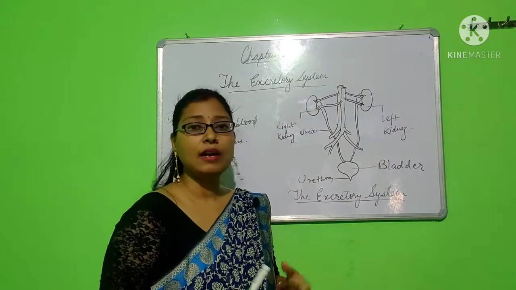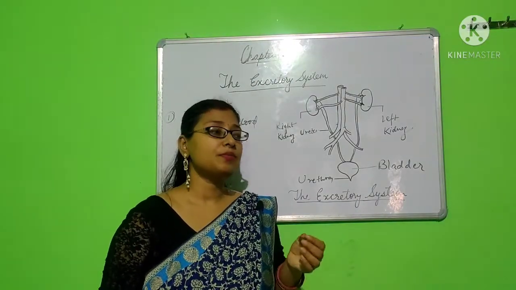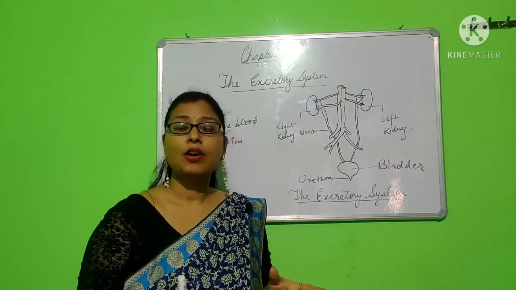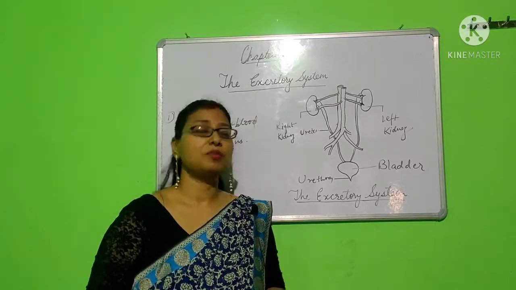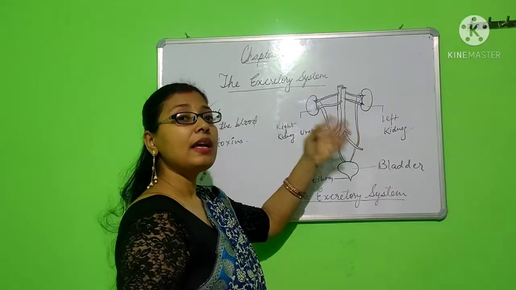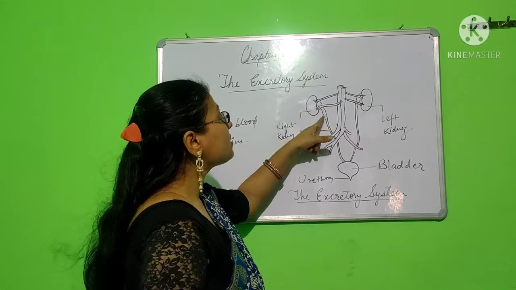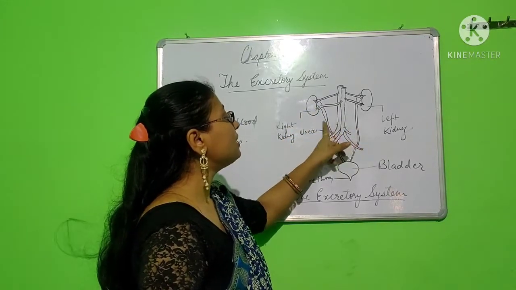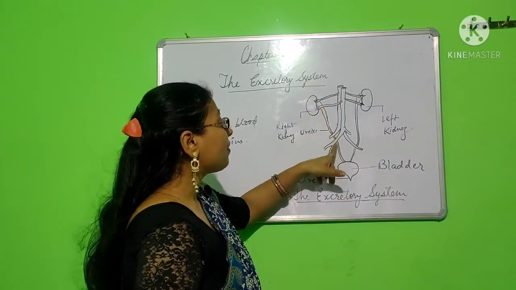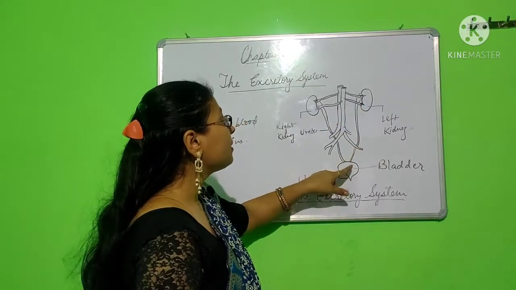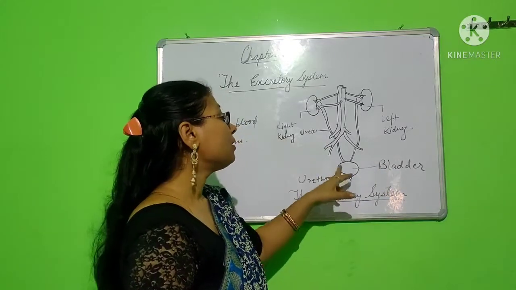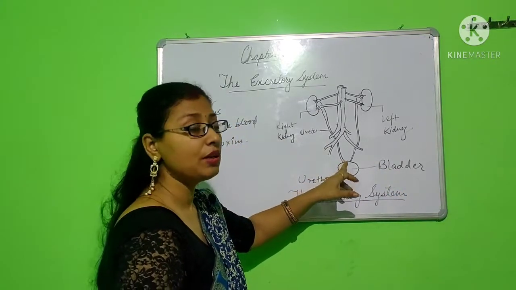A person can also survive with 1 kidney, even though it is sometimes difficult to survive due to the bodily condition. But if someone is healthy, he or she can survive with the help of 1 kidney also. Now, after the kidney purifies the blood and makes the urine, it is transferred from the kidney with the help of these 2 tubes. These tubes are called ureters. So it is transferred through these tubes from the kidney to this pouch here. This muscular pouch is called bladder. It is the hold space for the urine of a person.